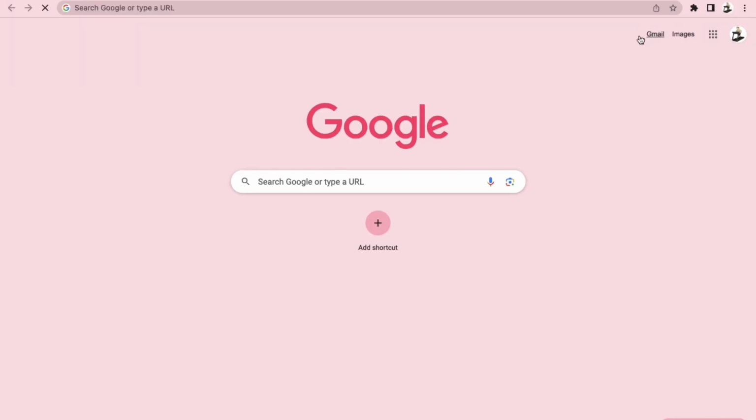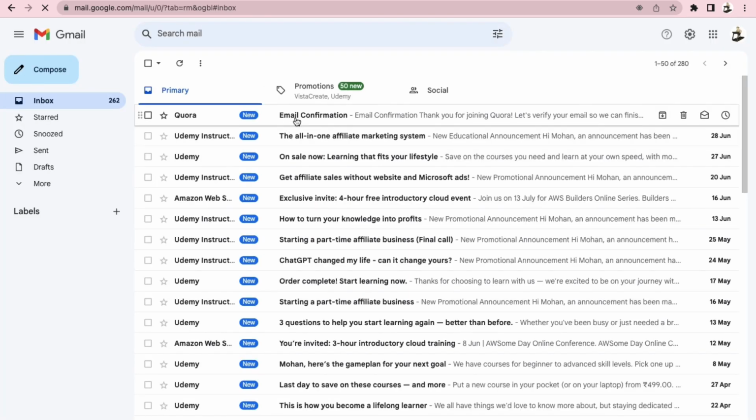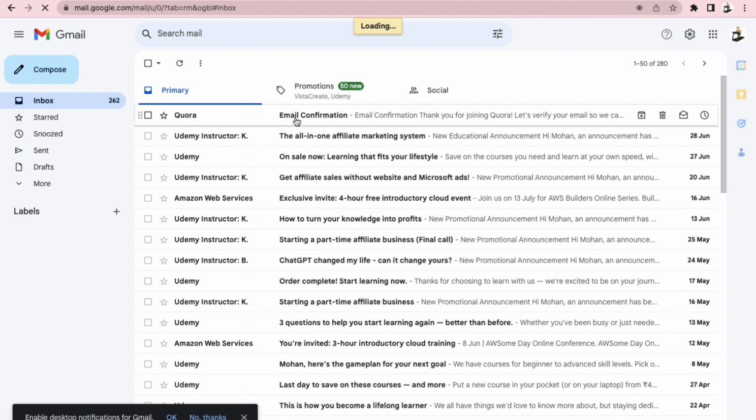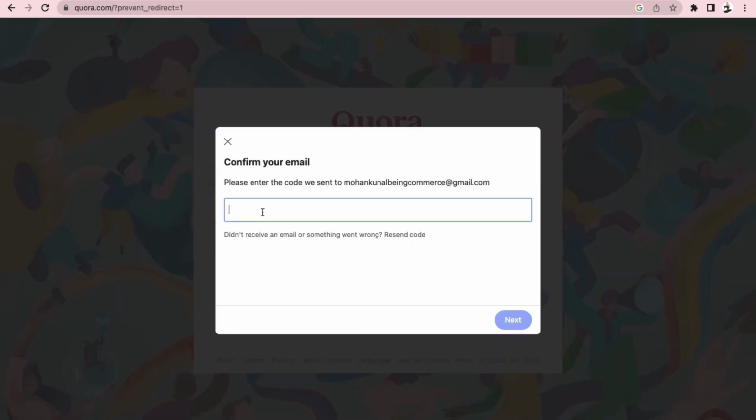So just go to your Gmail box, and you will see an email sent by Quora for the email confirmation. You just need to right click and copy this code. Sometimes it doesn't copy at the first shot, so right click and copy it properly, or put the number in manually.